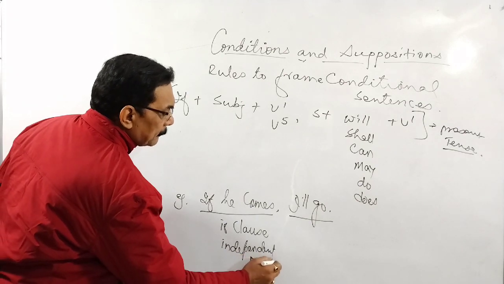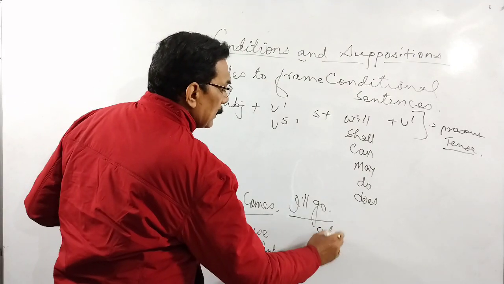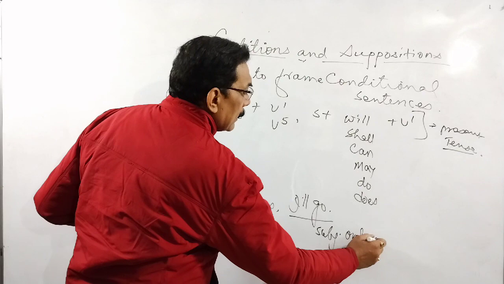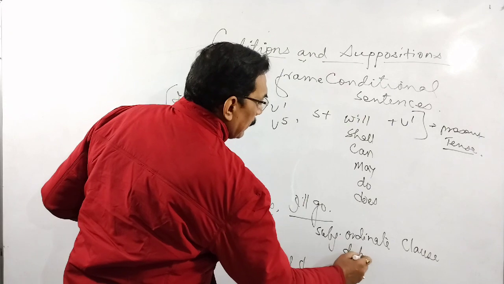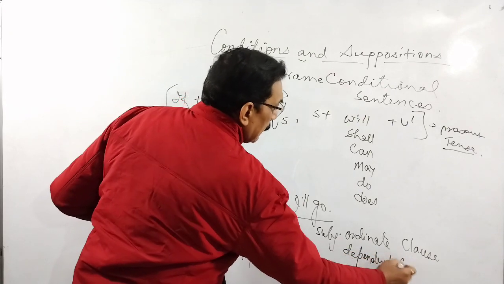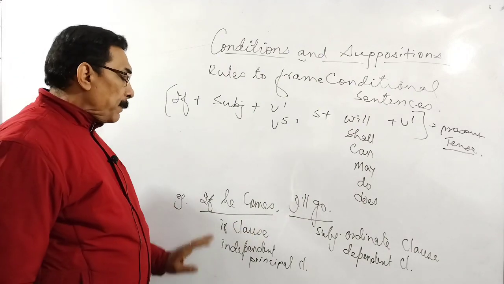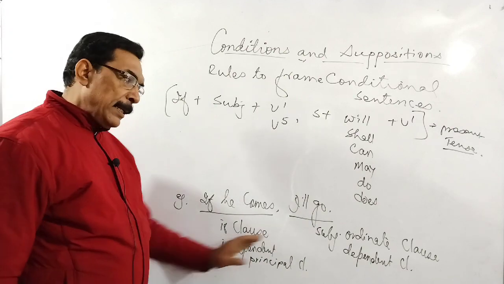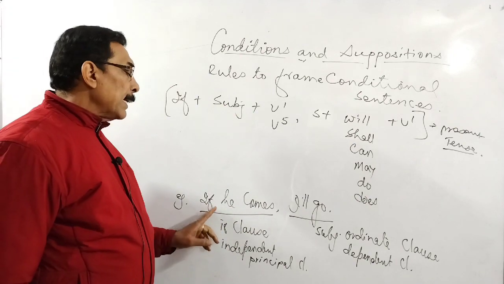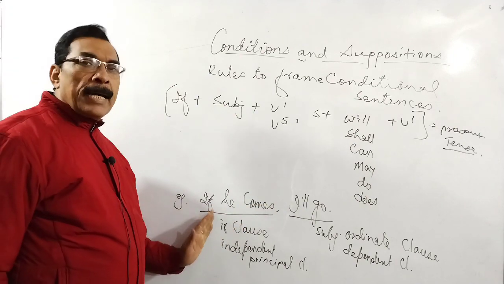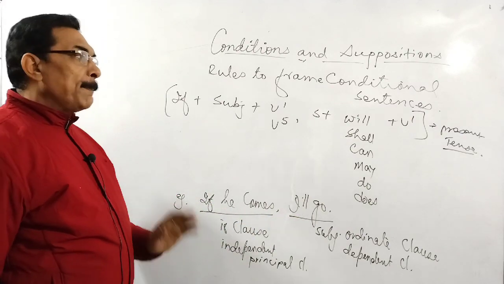It has three names. Principal clause. While this is said to be subordinate clause, or it is also known as dependent clause. Okay, so it has two names divided into two parts: principal clause and subordinate clause, or independent clause or dependent clause. If he comes, I'll go. वो आएगा तो मैं जाऊंगा, यानी उसका आना ही is free to come, और मेरा जाना उसके आने पर डिपेंड करता है. इसीलिए this one is dependent clause and here this is if clause or this is independent clause.